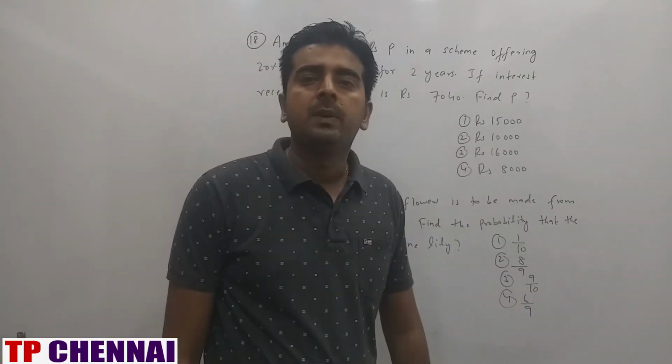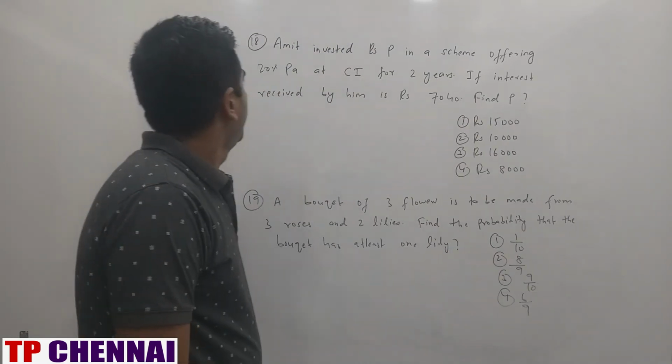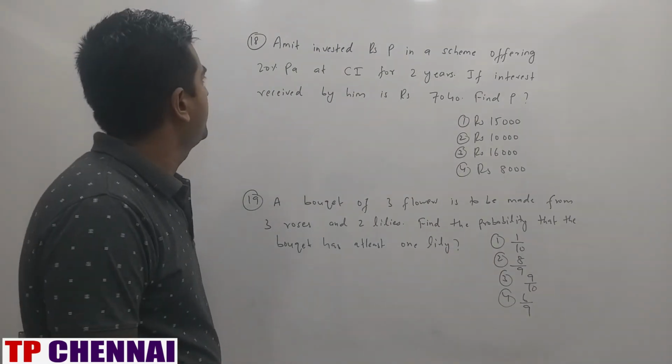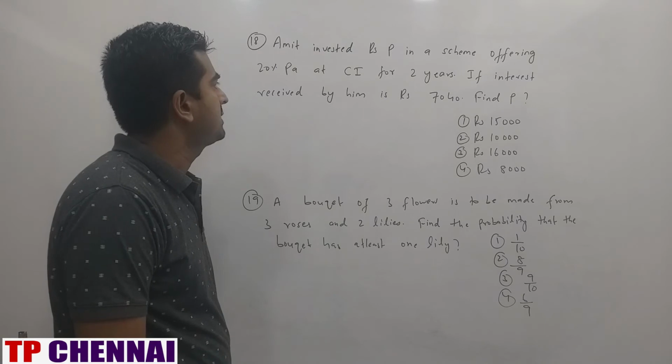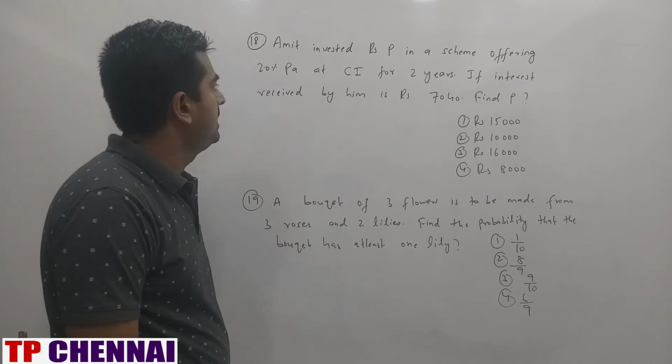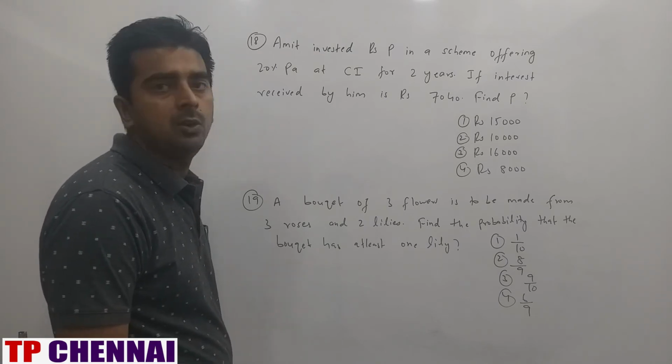So I hope you are clear with the previous question. Now we will see the next one. Amit invested rupees P in a scheme offering 20% per annum at compound interest for 2 years. If the interest received by him is rupees 7040, find the value of P.